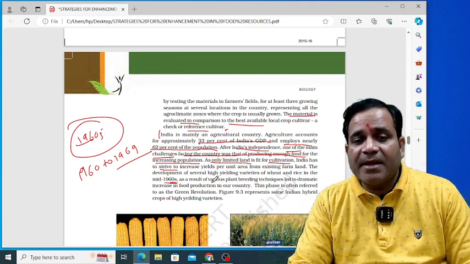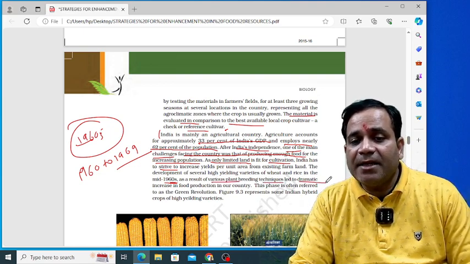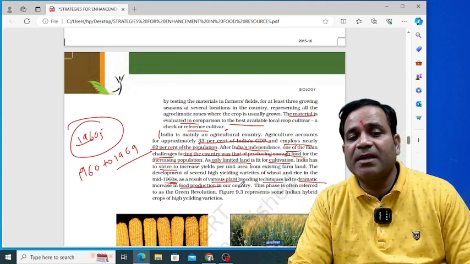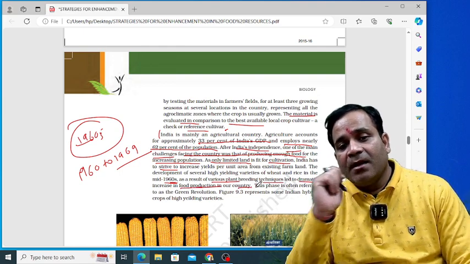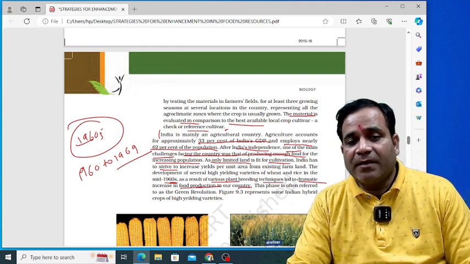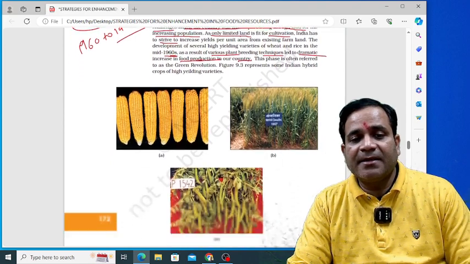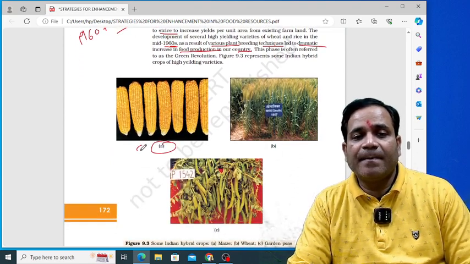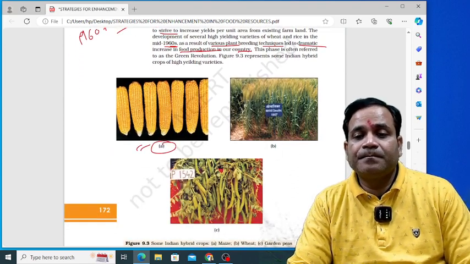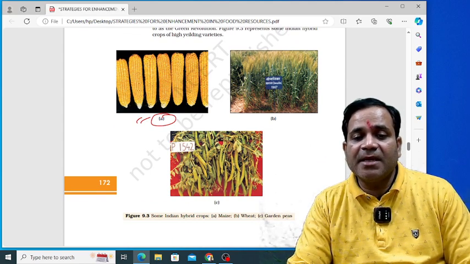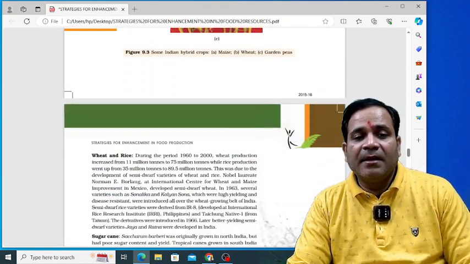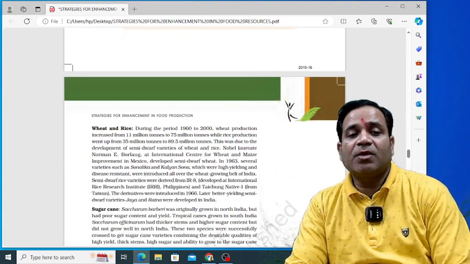As a result of various plant breeding techniques, there was a dramatic increase in food production in our country. Often we see the word green revolution. Clear? Some Indian hybrid crops are maize, wheat, garden peas.